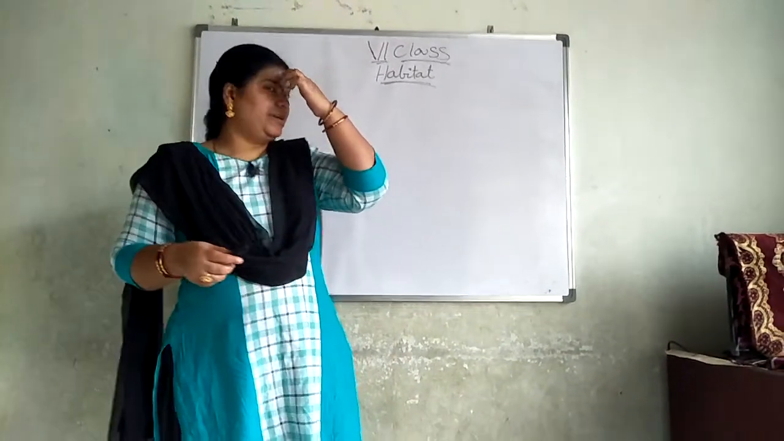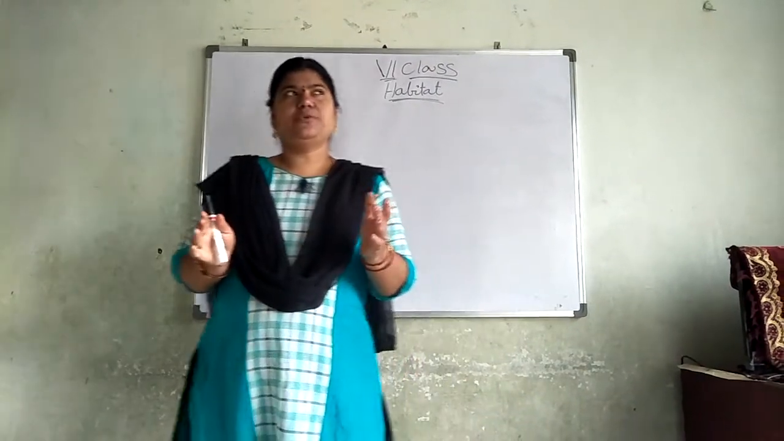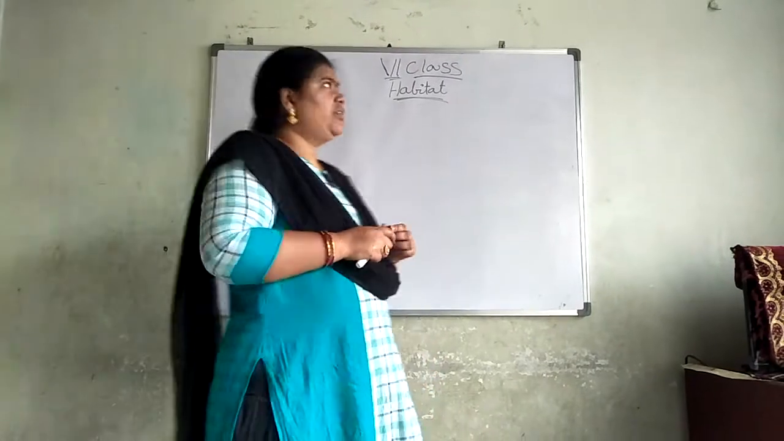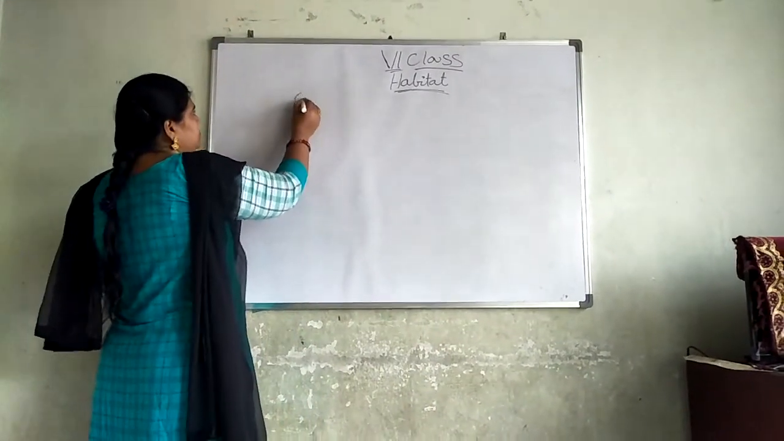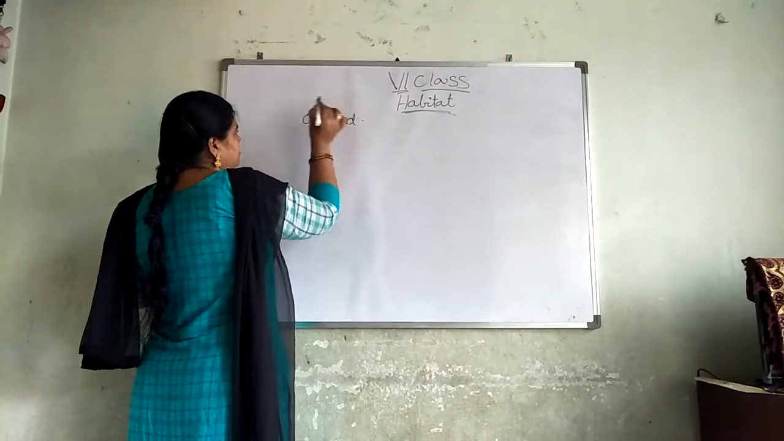We are discussing the habitat lesson. Yesterday we discussed the differences between aquatic plants and terrestrial plants. Today we are talking about the orchard. What is meant by an orchard?